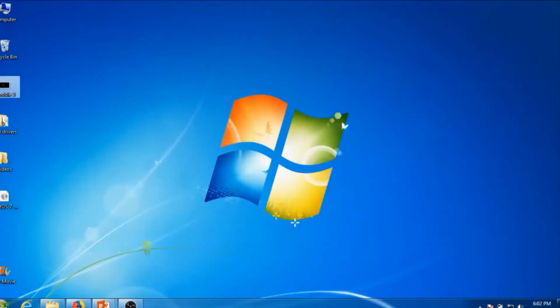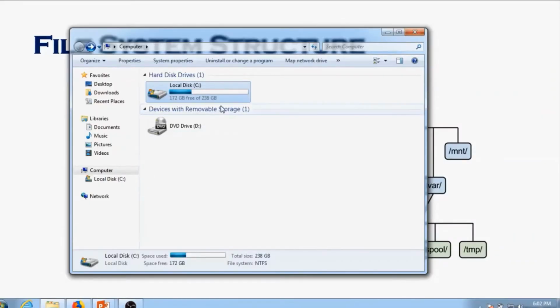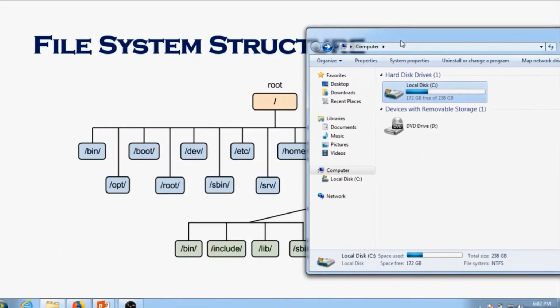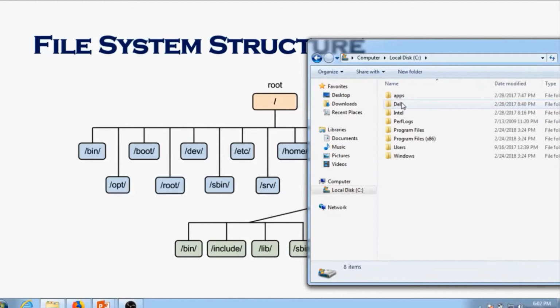If you go to Start and you go to Computer, you're going to see your C drive. When we refer to our file system structure diagram in the background, you'll see right here, this one has slash. So in Windows, it starts with C. C and slash are the same, but it's C in Windows and slash in Linux. When you double click on the Windows C drive, you're going to see all those different folders.